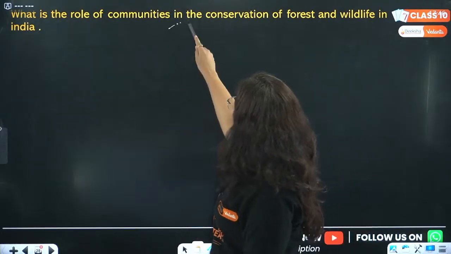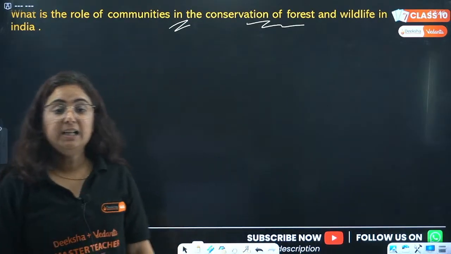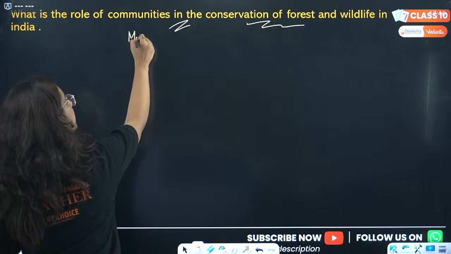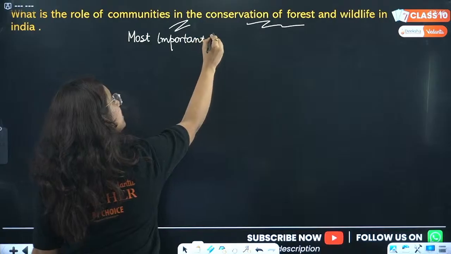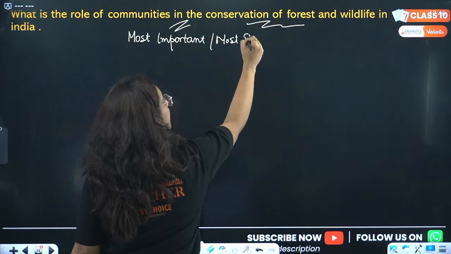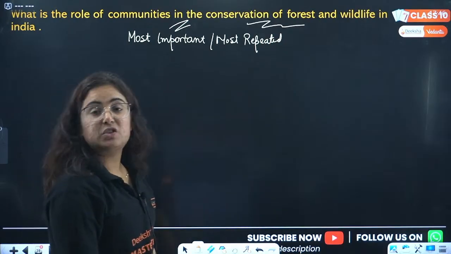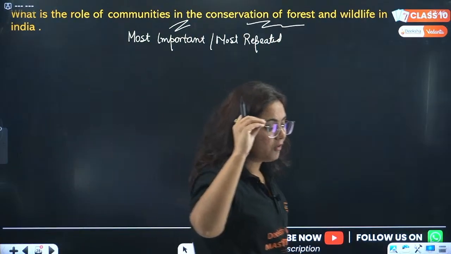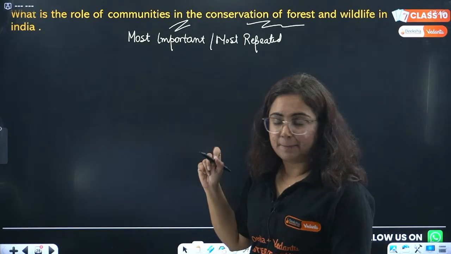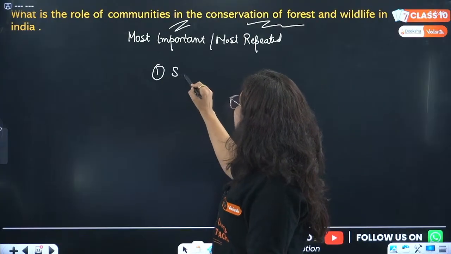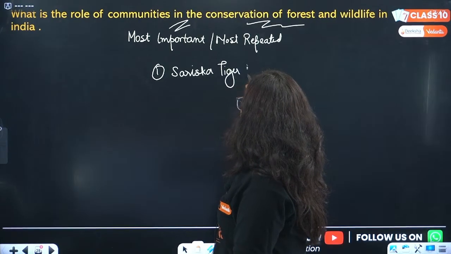What is the role of communities in the conservation of forest and wildlife in India? Beta, this is one of the most important and most repeated questions of all time, which has 5 points and gives you 5 marks. I am just telling you the headings. You have to learn about them. The first is about Sariska Tiger Reserve.